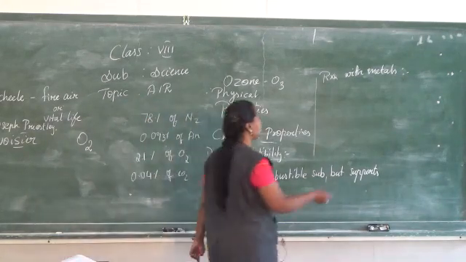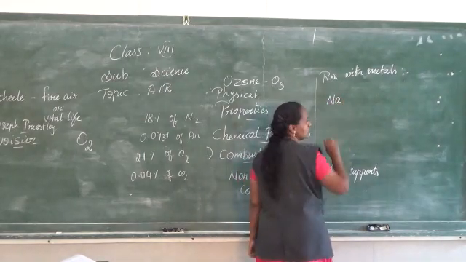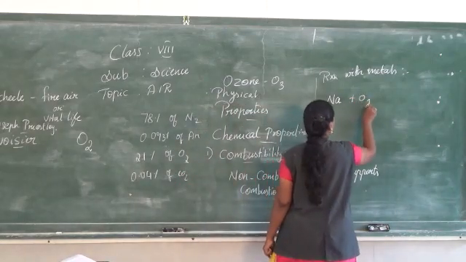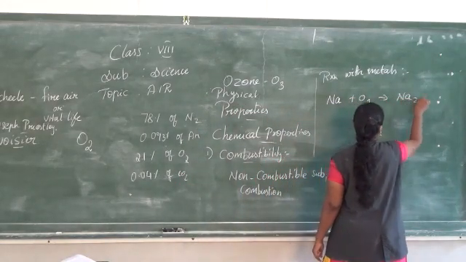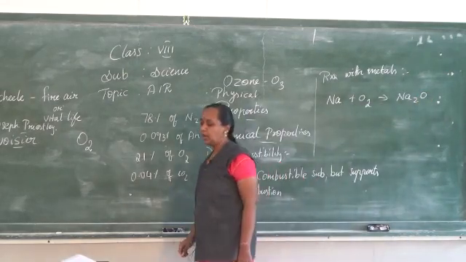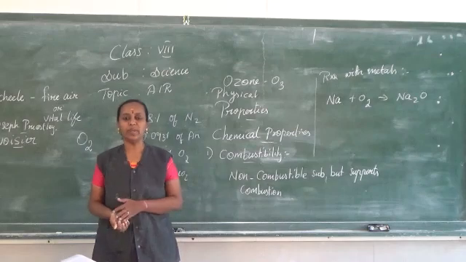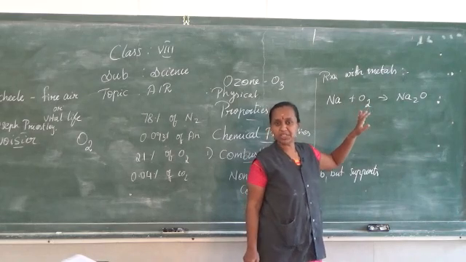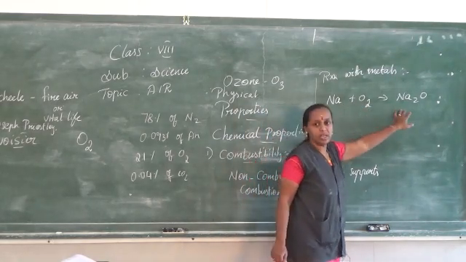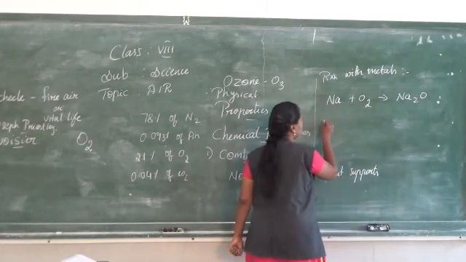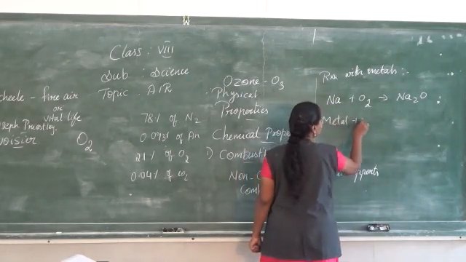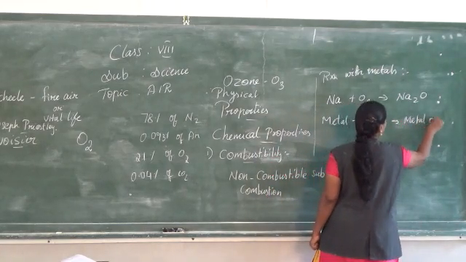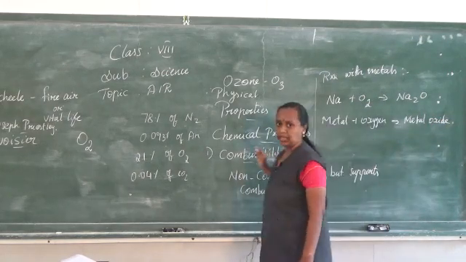When sodium, Na, is reacting with oxygen, it gives the metal oxide Na2O, that is sodium oxide. So when metals like sodium, potassium, iron, magnesium react with oxygen, they give metal oxides. I can write here: metal plus oxygen gives metal oxide, which are basic in nature.